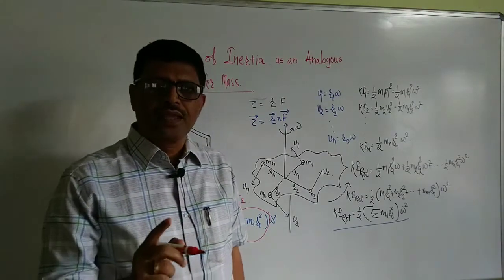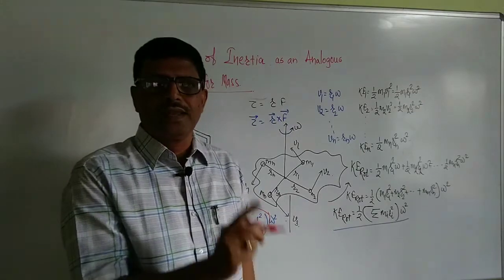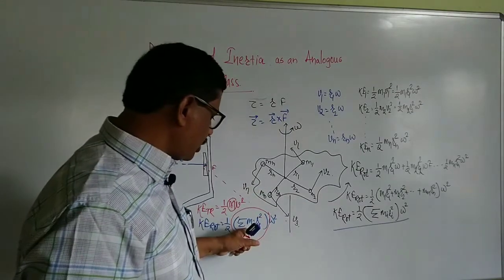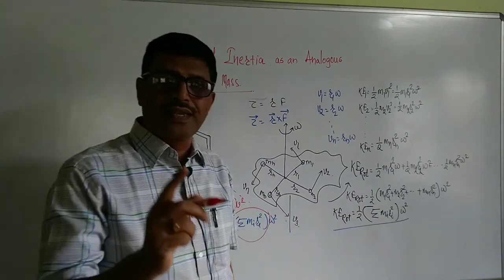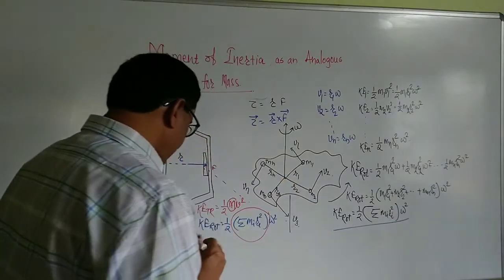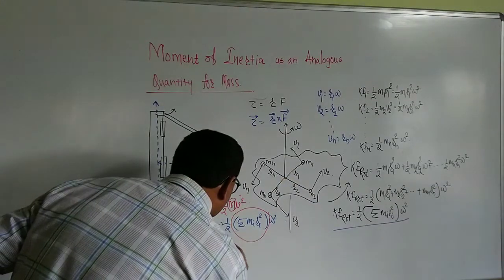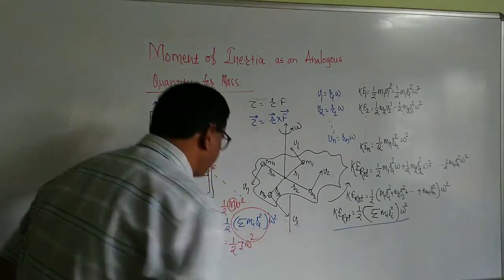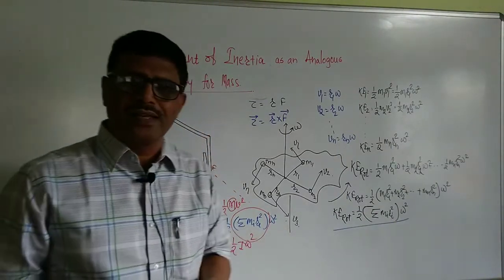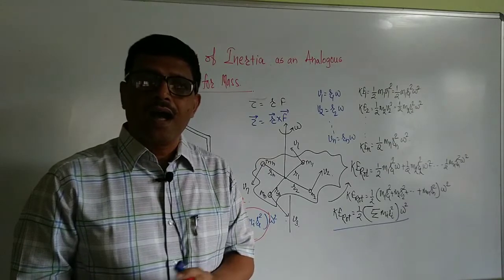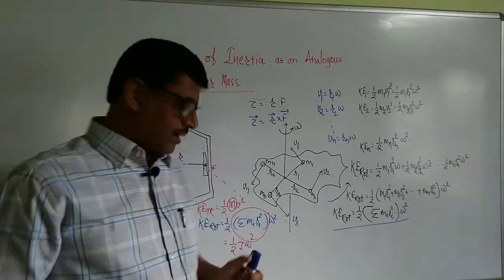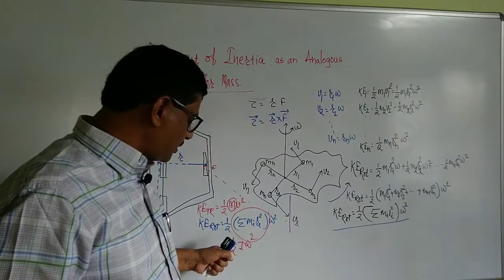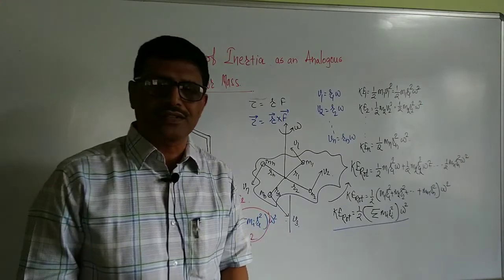Mass is the inertia in linear motion, then summation mi ri square is inertia in rotation, and inertia in rotation is called moment of inertia, represented by I. Hence the kinetic energy of rotation is half I omega square.